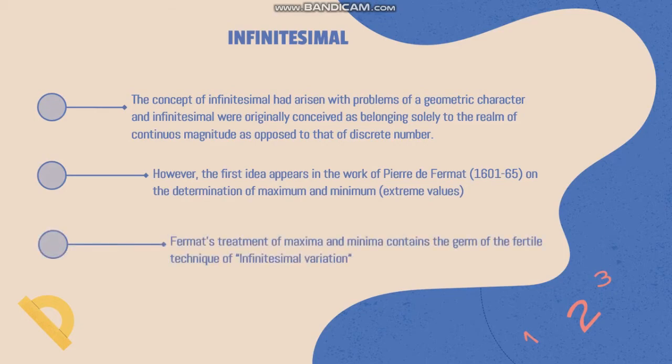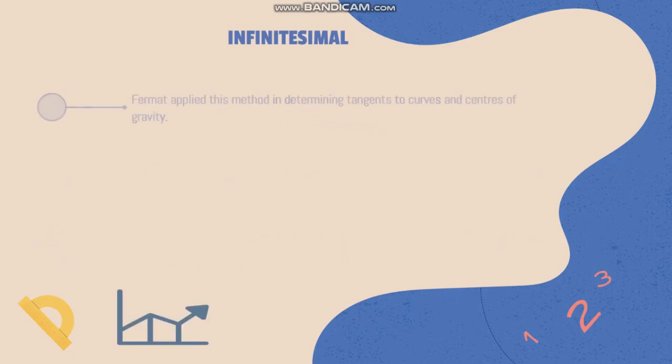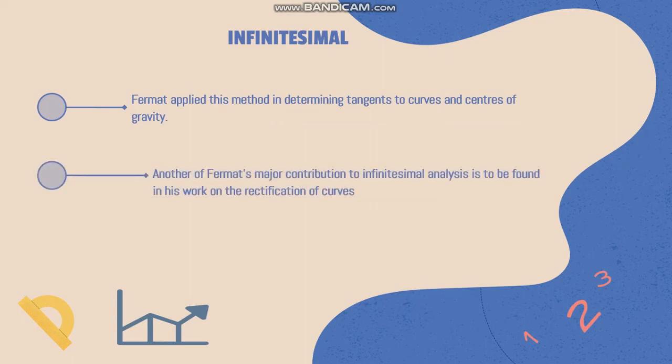Fermat's treatment of maxima and minima contains the germ of the fertile technique of infinitesimal variation. Fermat applies this method in determining tangents to curves and centers of gravity. Another of Fermat's major contributions to infinitesimal analysis is to be found in his work on the rectification of curves.